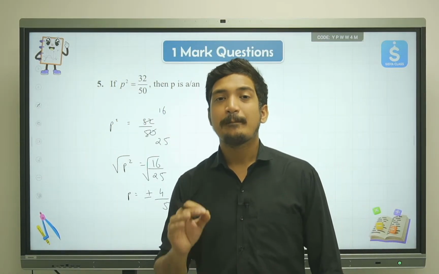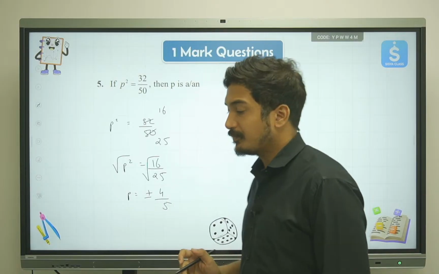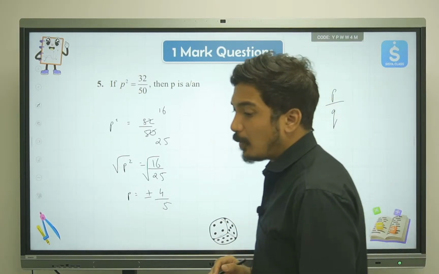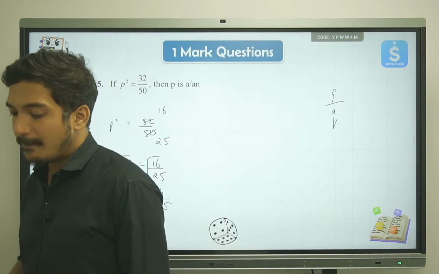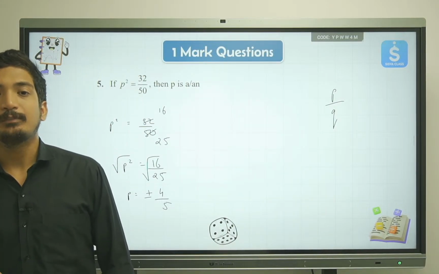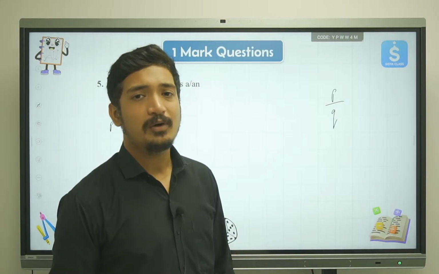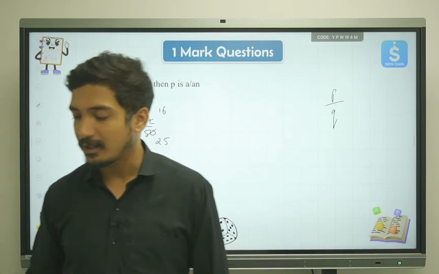and therefore we can say that this number can be represented in the form of p by q. Now in the comment section, I want all of you to tell me what kind of number can be represented by the fraction p by q. Is it a rational number or an irrational number? Quickly in the comment section, guys.